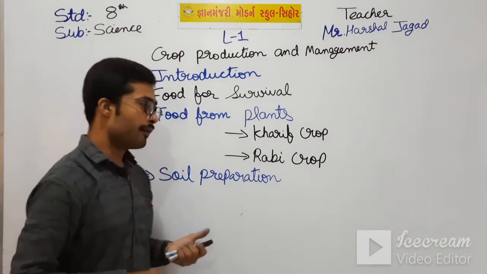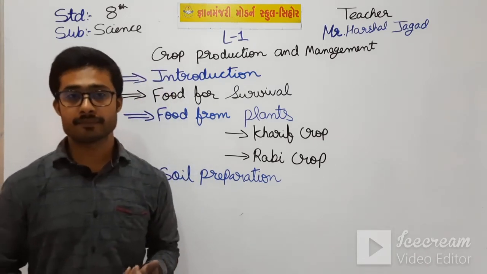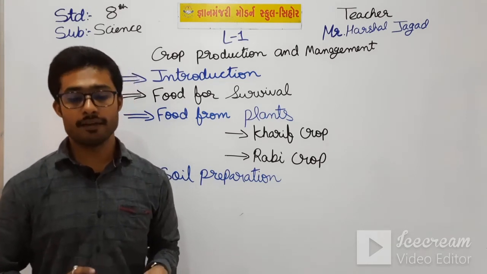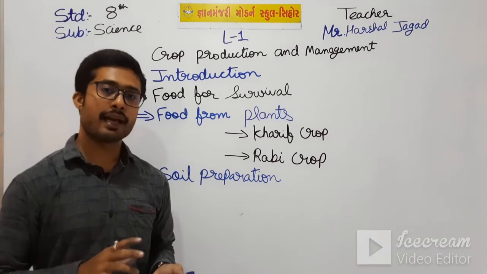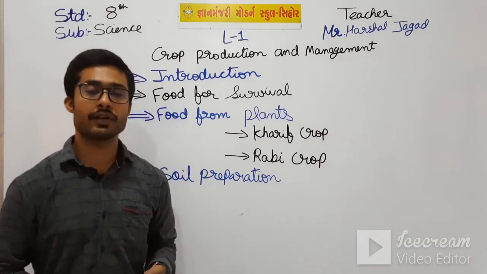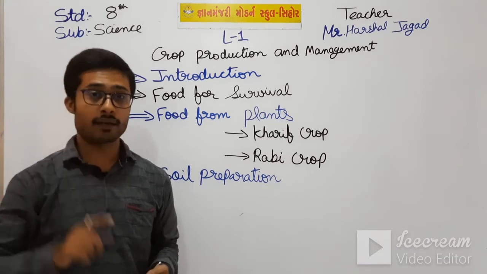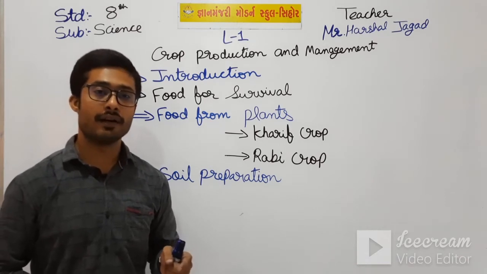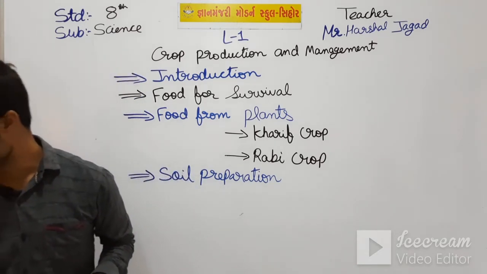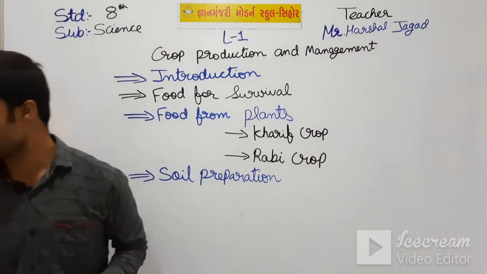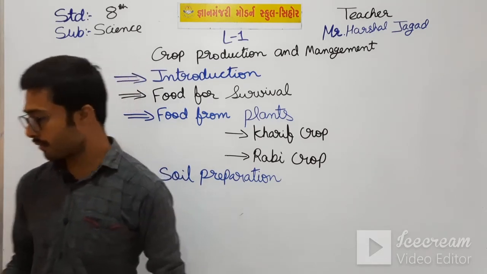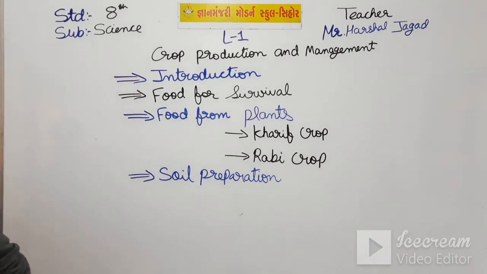Fertilizers are added if we are growing a crop and there is not enough nutrition in the soil to grow that crop. The external nutrients added are known as fertilizers. In fertilizers, one or more nutrients are added to the soil. So next we have seen selection and sowing of seeds.